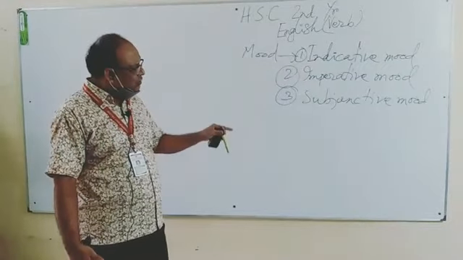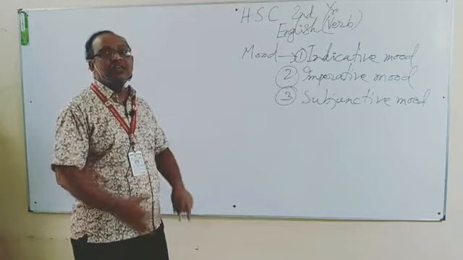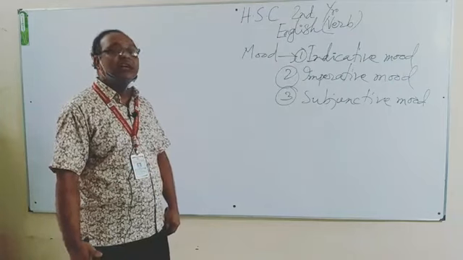And to express subjunctive mood, we will have to use a different kind of language.